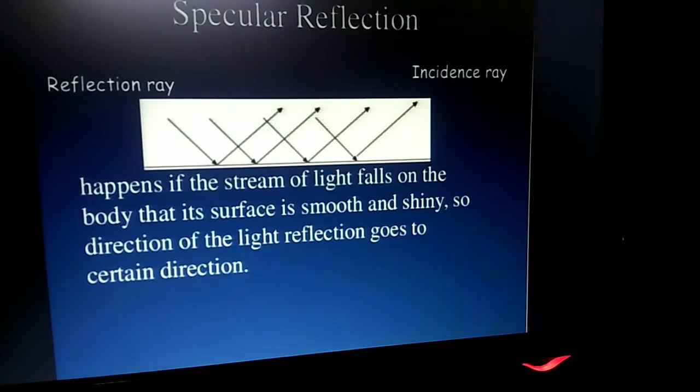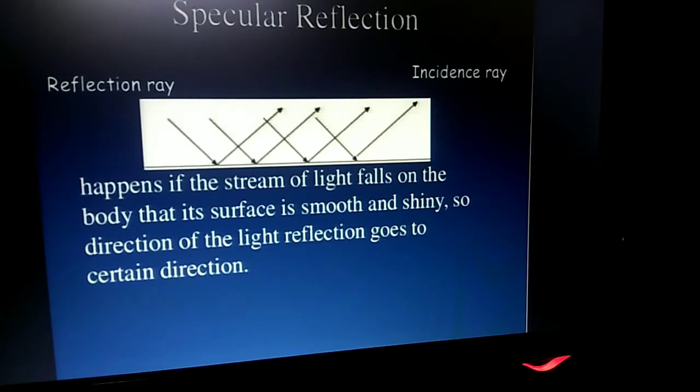This type of reflection is known as regular reflection, specular reflection or smooth reflection, and it takes place only when the light hits a smooth and shiny surface, for example aluminum foil, a mirror, etc.